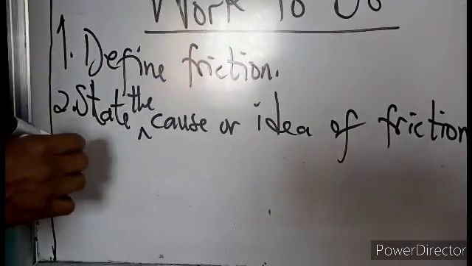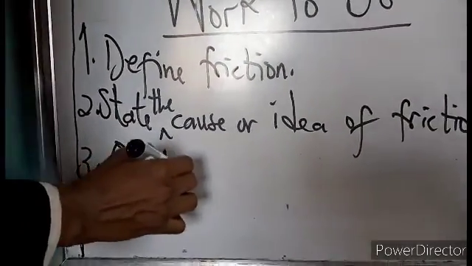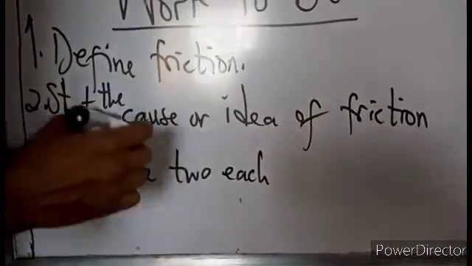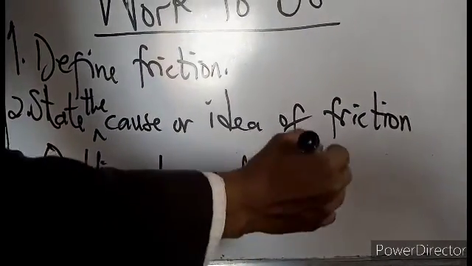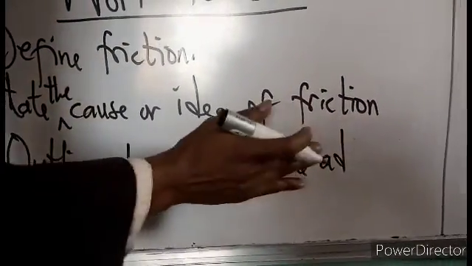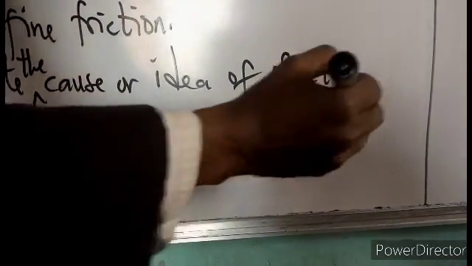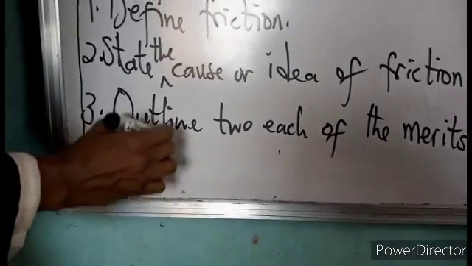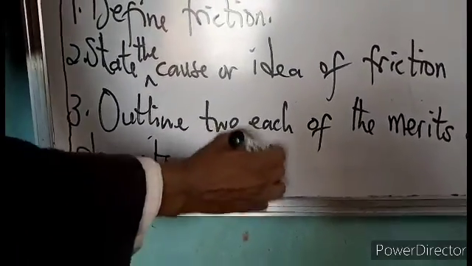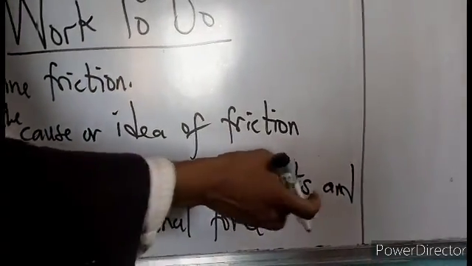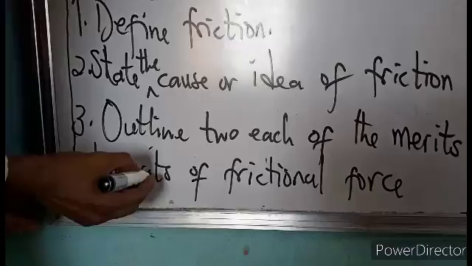And the last assignment. Outline two each of the advantages. Now I'm going to test your understanding by changing the word advantage. Outline two each of the merits of frictional force. Alright, I've just told you the meaning of merit, and merit is another word for advantage, while demerit is another word for disadvantage.